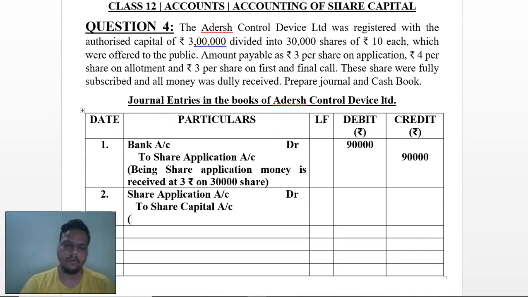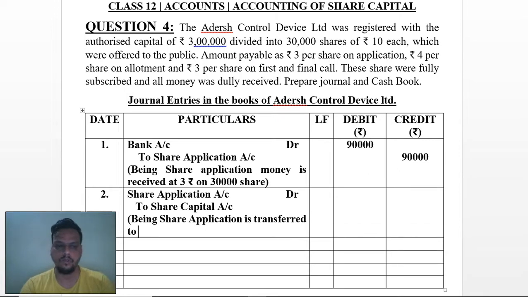Here we are carry forwarding as being share application is transferred to share capital account. Amount will be same as what we are taking as a bank. Here 90,000 will be mentioned.